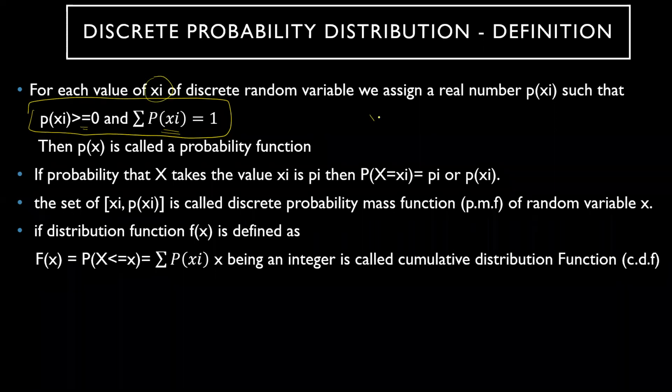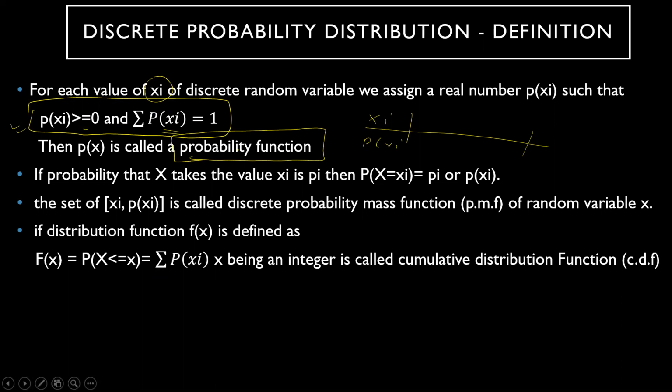When you define a random variable xi and the corresponding p of xi, whatever values you define, this condition has to be satisfied. If it is, then the table you have created is called a probability function.